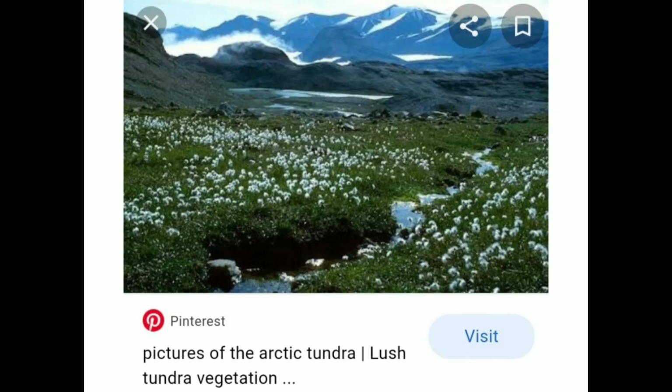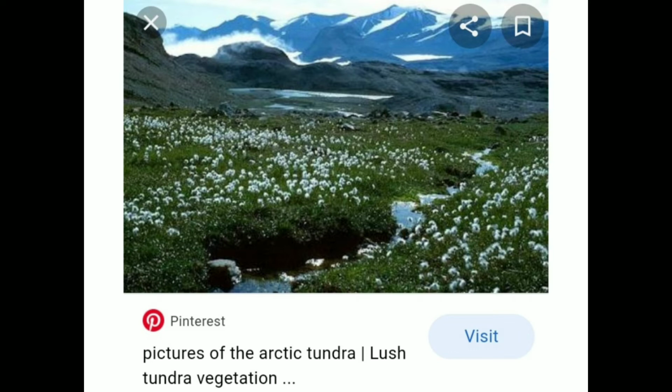Here the temperature is very low, and the tundra vegetation is mainly composed of dwarf shrubs. That means the shrubs are very small, and grasses, mosses and lichens are also there, and the trees are very scattered.